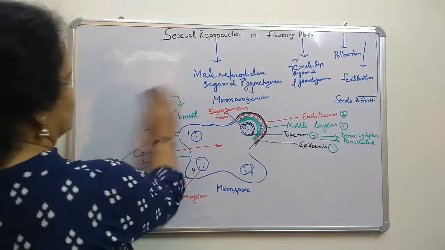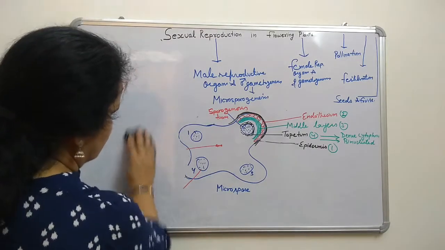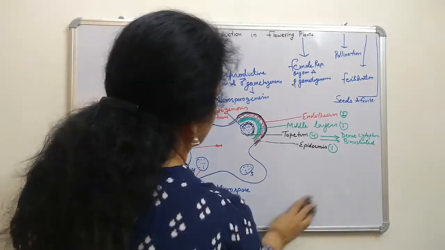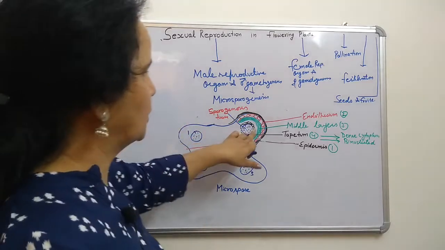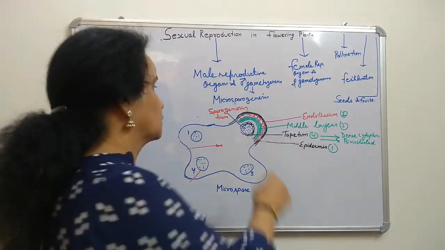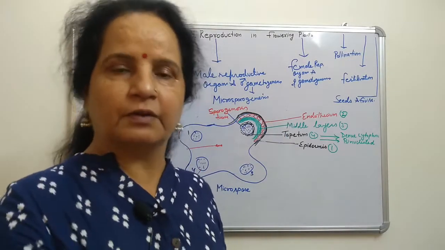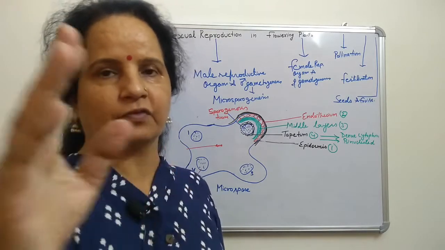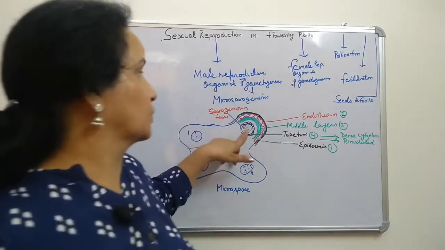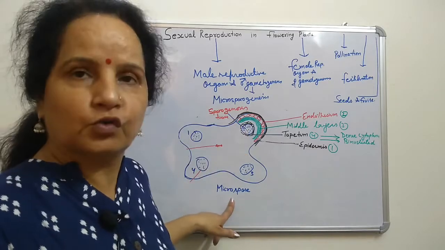As you know, male gametes are always large in number. Large in number means more. What will happen there? All sporogenous tissue cells are there, and those cells will go for meiotic division. As you know, meiotic division is responsible for gamete formation. In Class 11th, we have done meiosis and mitosis. So in the sporogenous tissue, meiotic division will take place, and then they will produce microspores.